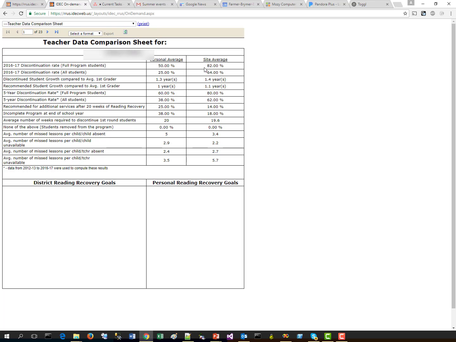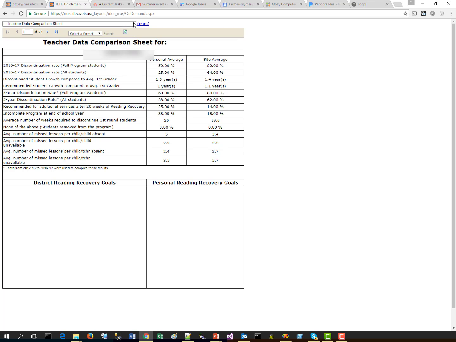And then you have the site average over here, so you can compare the growth that the teacher gets out of her students compared to the site. So overall in the site, discontinued students were making about 1.4 years worth of growth, and recommended students were making about 1.1 years worth of growth. So there you go. That's the new parts to our teacher data comparison sheet.